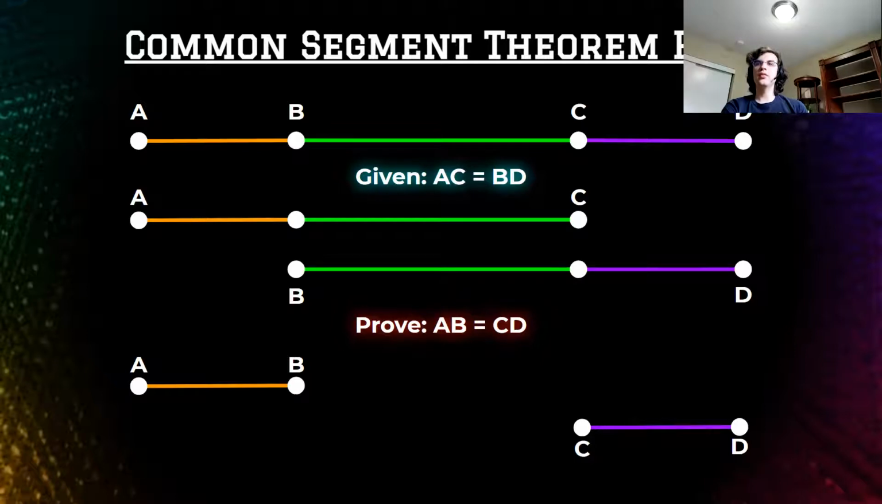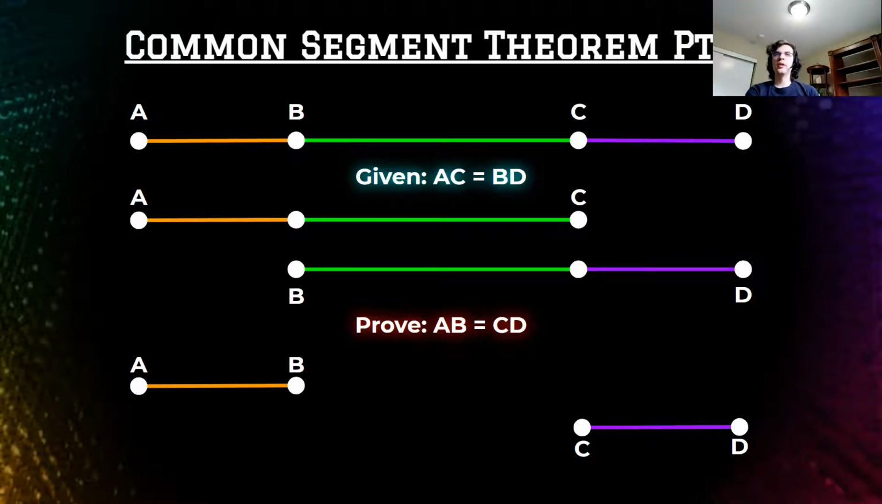So the common segment theorem is that if I have the line segment AD, right, allow me to move around my thing so you can see a little better. There we go. And I'll shrink myself down here. If I have the line segment A to D, right, then I can break this down into AB, BC, and CD. If I'm given that AC equals BD, right, can I prove that AB equals CD?